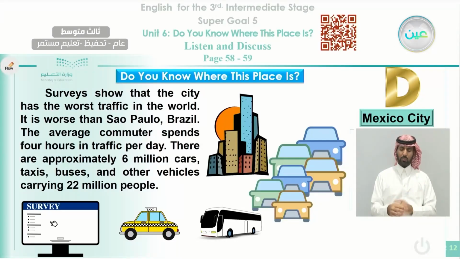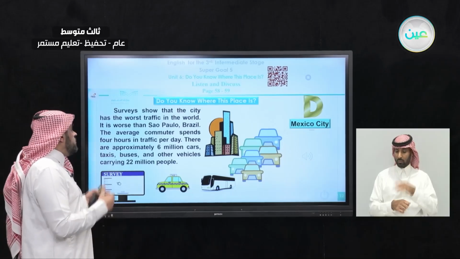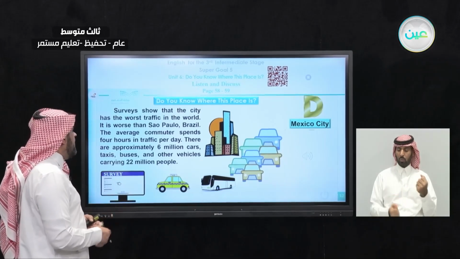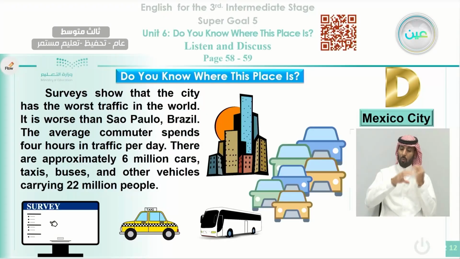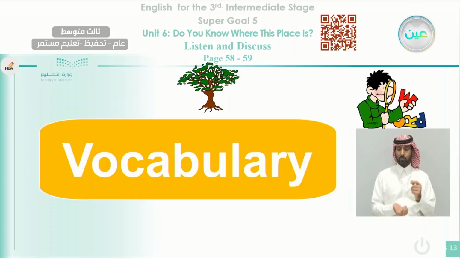There are approximately 6 million cars. How many cars in this city? We have 6 million. Okay. What about people? Also there are taxis, buses, and other vehicles carrying 22 million people. So this city has a very huge or very big population, which is 22 million people. So this is Mexico City.